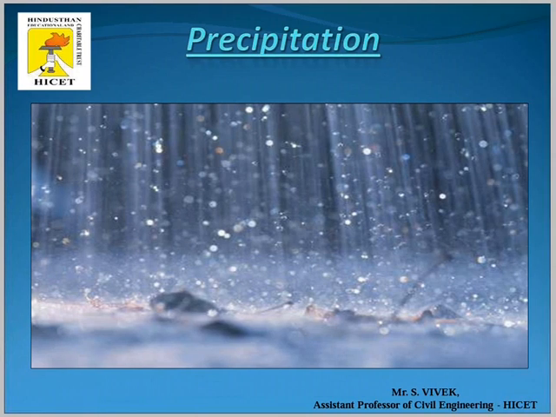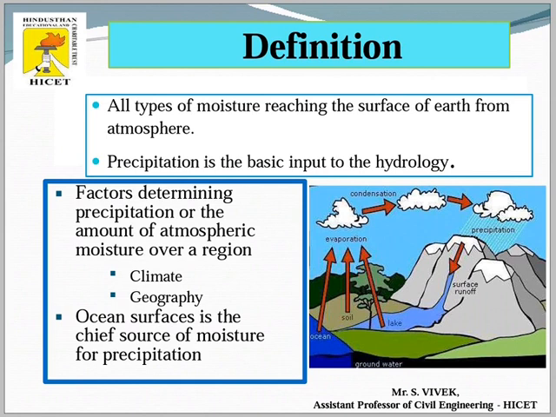Let us see first of all what is precipitation. You know that precipitation is what comes to the surface of the earth after condensation. So that is the precipitation concept. How different forms and how different types of precipitation come to the earth, that is very important here. So first, you can know what precipitation is.